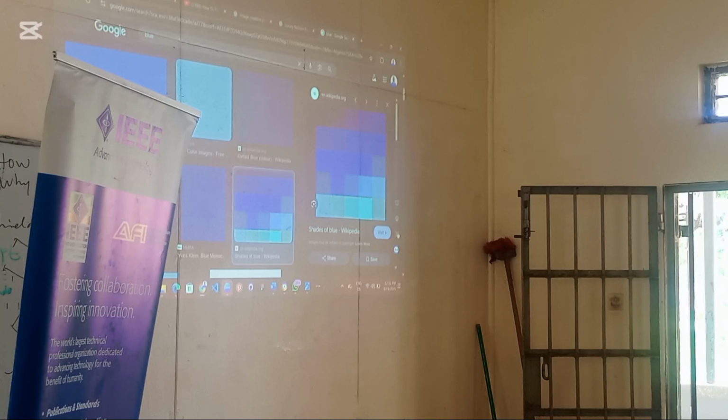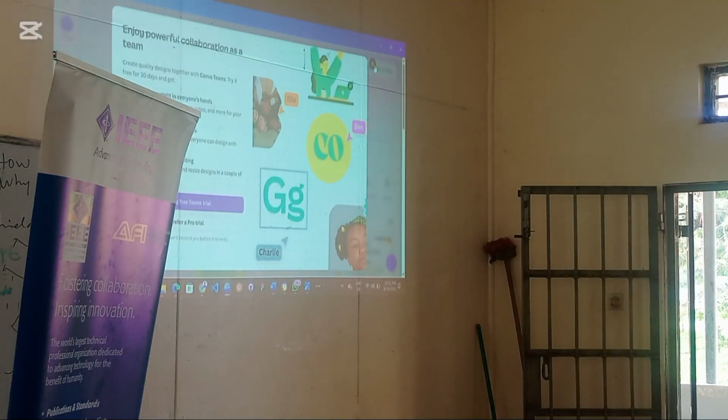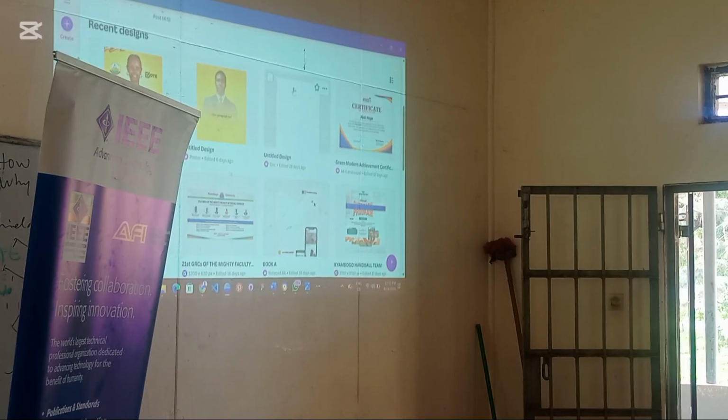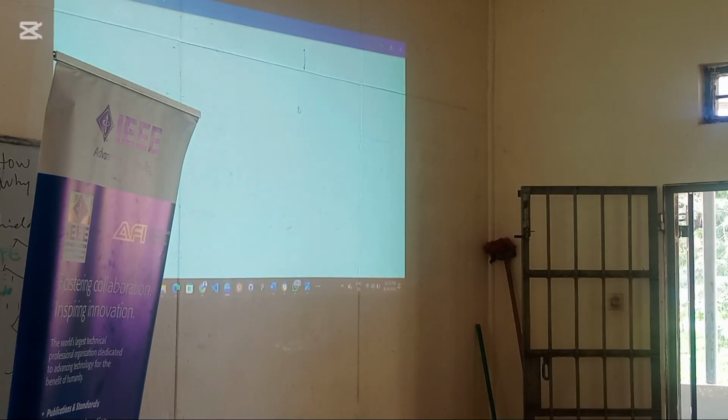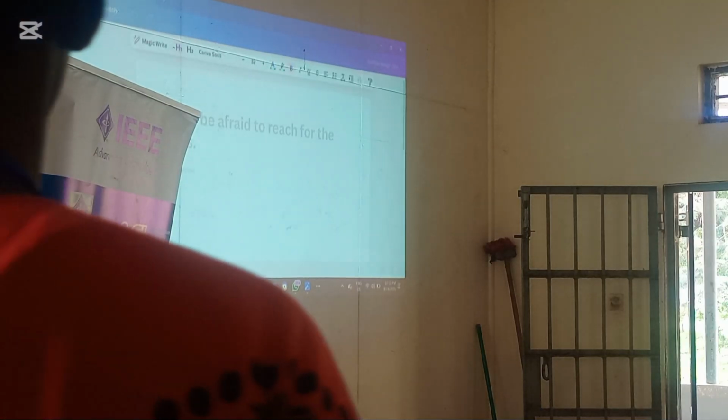So I'm going to show it to you in Canva. We use color codes a lot in Canva, Pixelab, Photoshop, Illustrator. You get it? Let me open any design and I'll tell you how we use this.